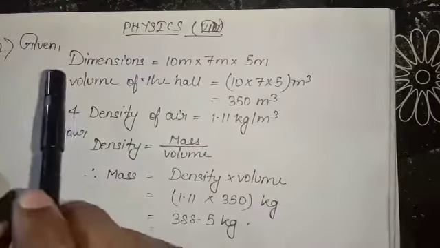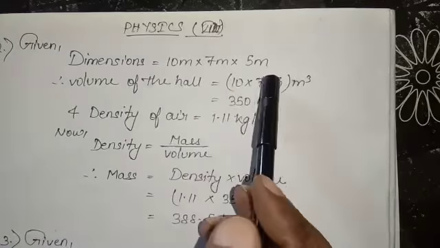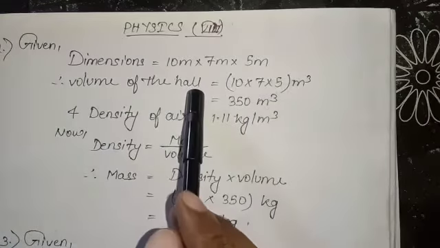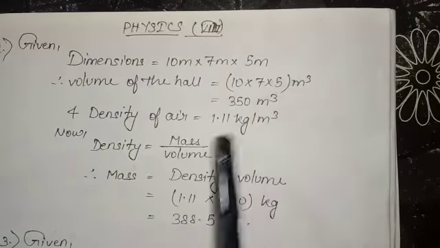In this question, the dimensions given are length 10 meter, breadth 7 meter, height 5 meter. The volume of the hall is equal to how much? Length into breadth into height. It comes to 350 meter cube.